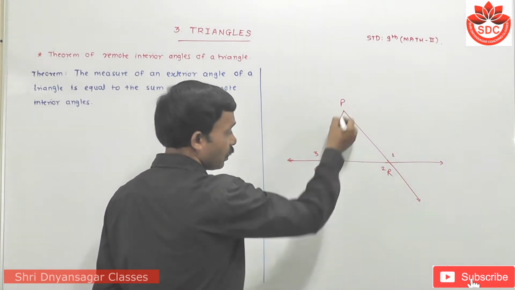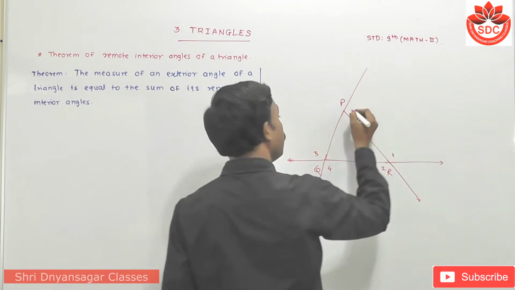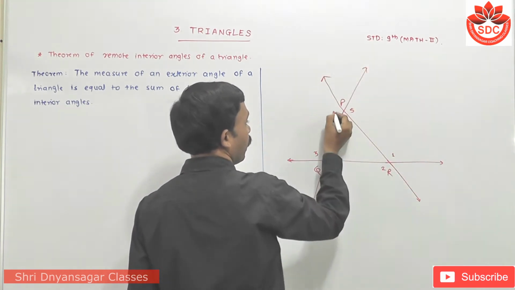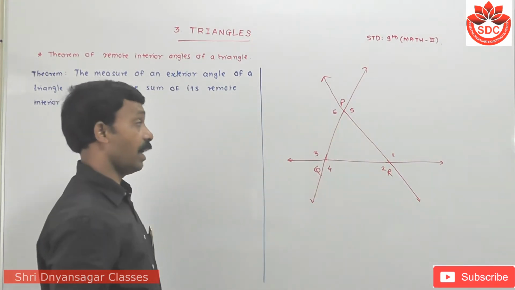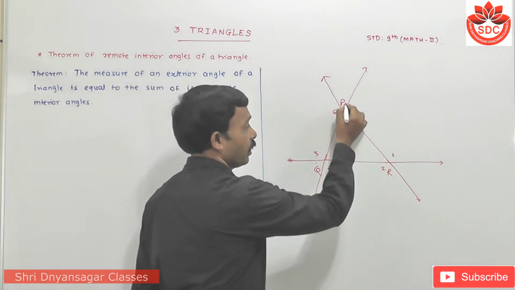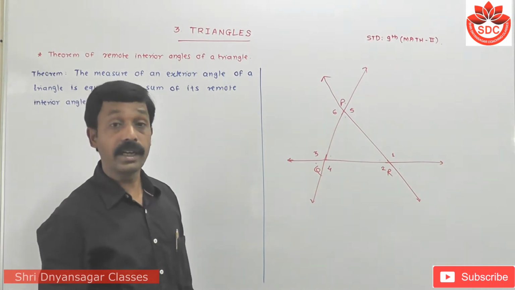When we extend this PQ, this is the fourth exterior angle. When we extend it, this is the fifth one. And when we extend this one, this is the sixth one. Means there are 6 exterior angles here. And these are pairs of opposite angles. There are 3 pairs of opposite angles and 6 exterior angles for any triangle.